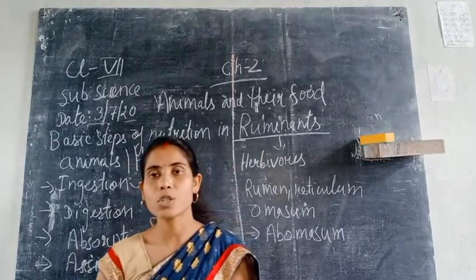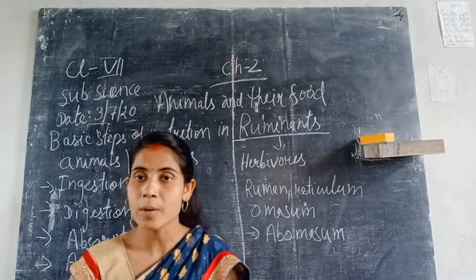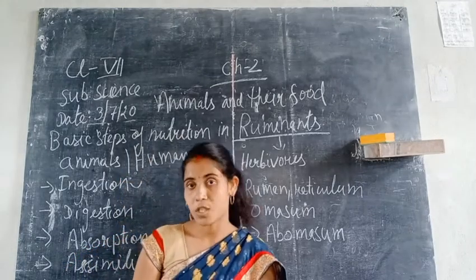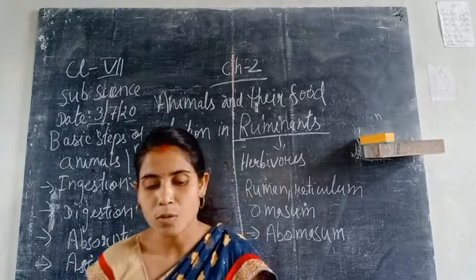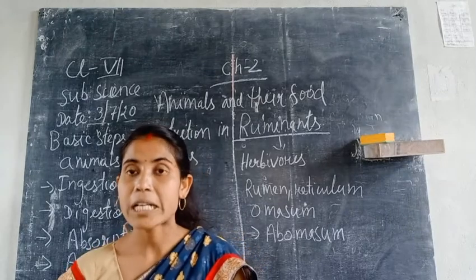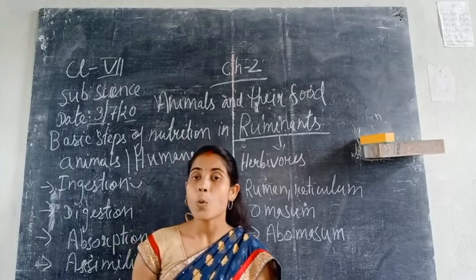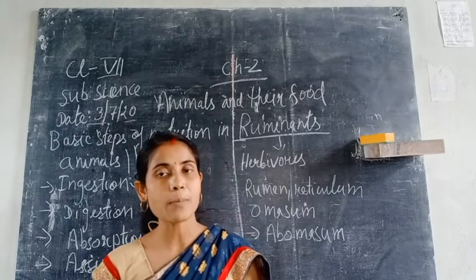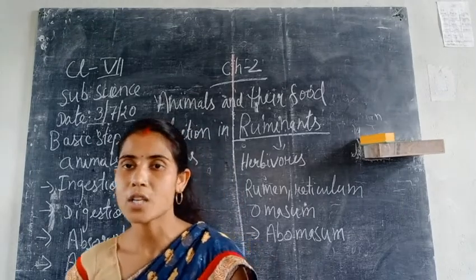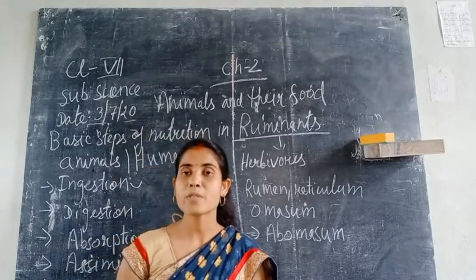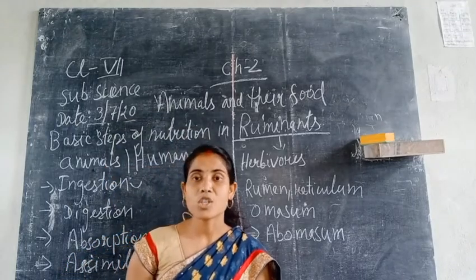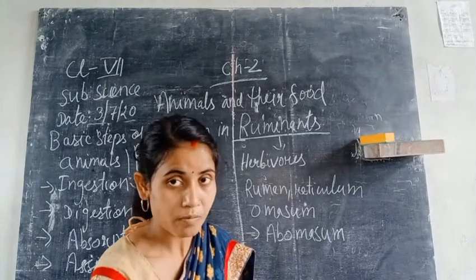What are the disorders which occur due to the digestive system? Disorders of the digestive system would be diarrhea, vomiting and constipation. Diarrhea is when very watery stool passes out from the body. It happens mainly due to contaminated food.